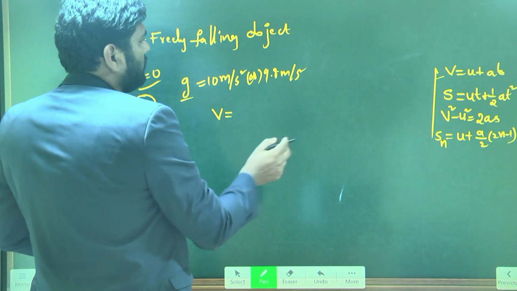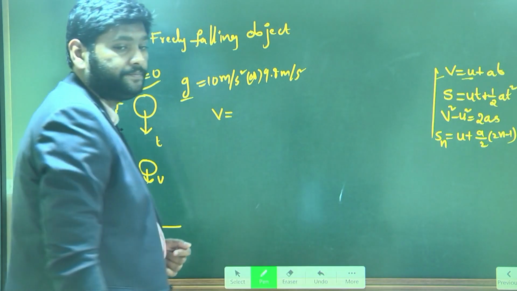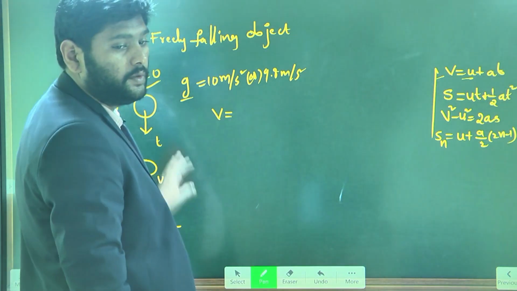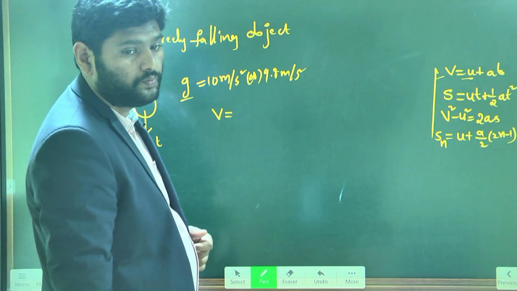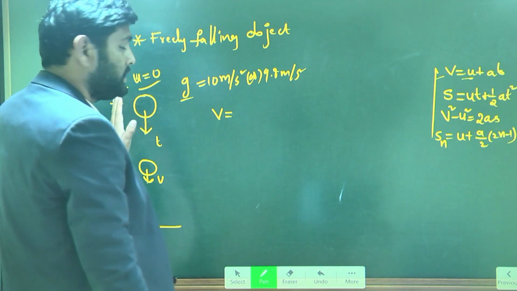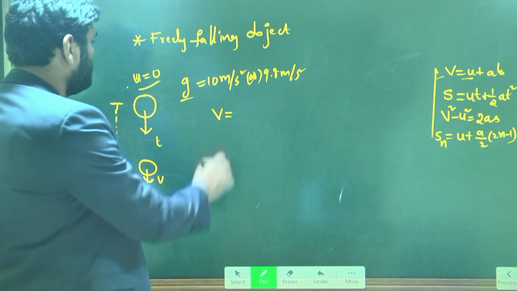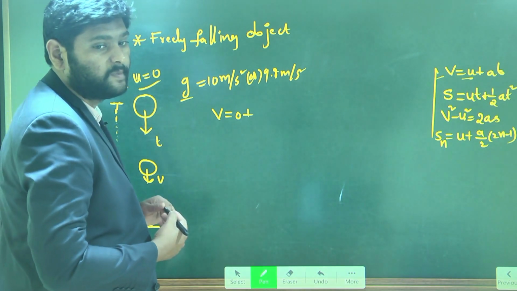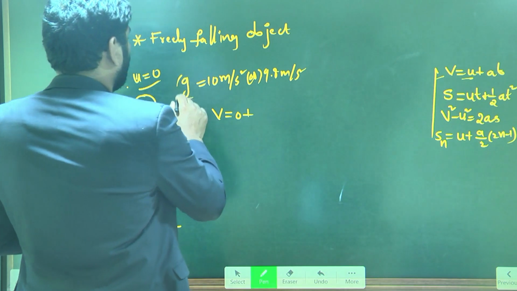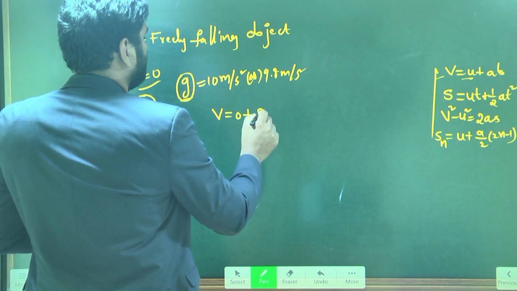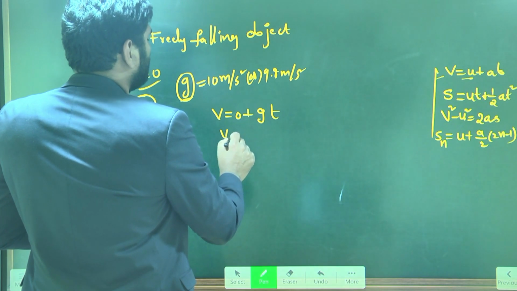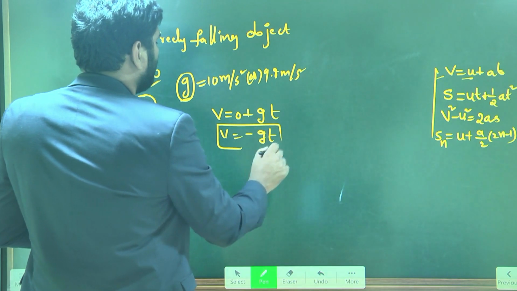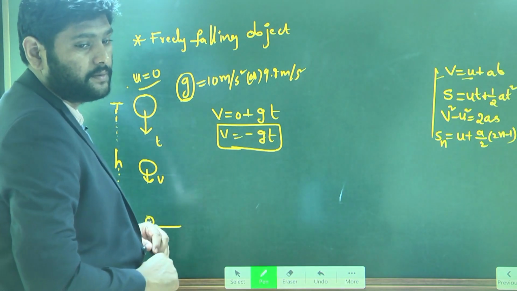Then v is equal to u, and what is u for this situation? 0, sir. 0 plus, what is the acceleration? The acceleration is acceleration due to gravity, so it changes to g into t. But this g is acting downward, so you will get minus gt. This is how the first equation of motion changes for this situation.